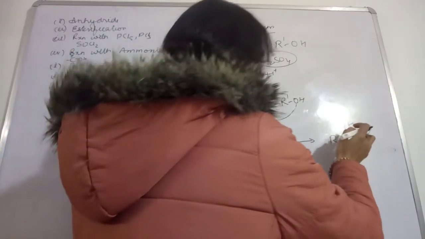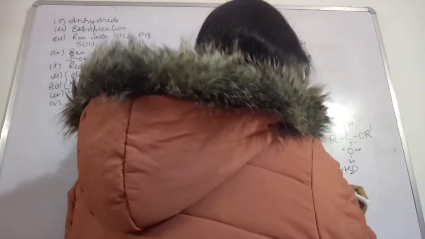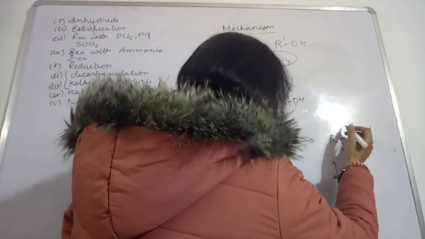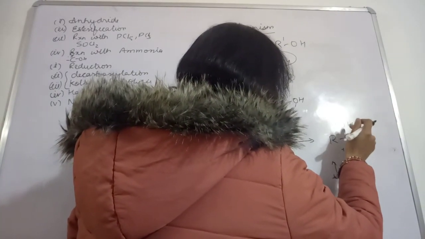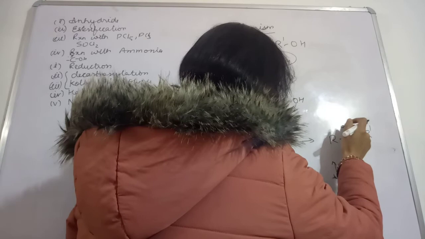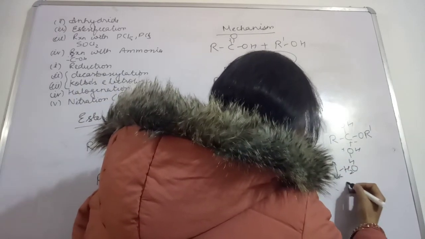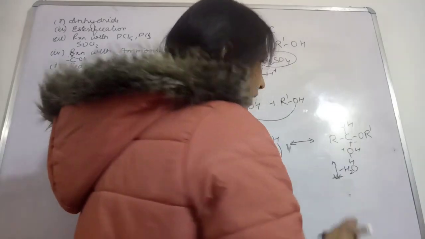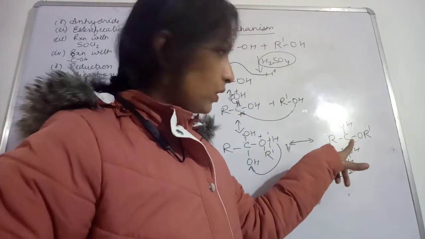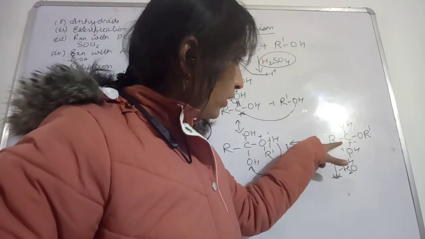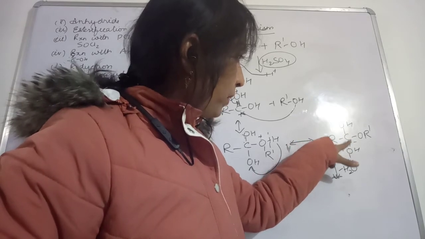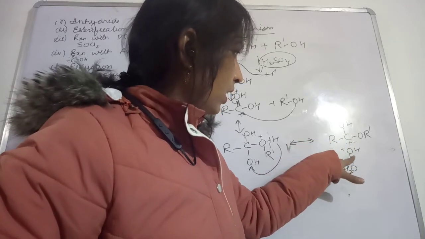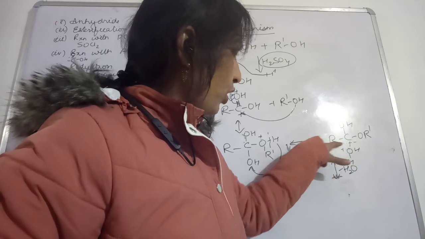See here also, this proton will be lost. After the cleavage of this bond between carbon and this oxygen, this bond is breaking.